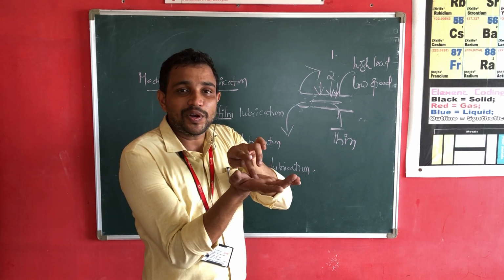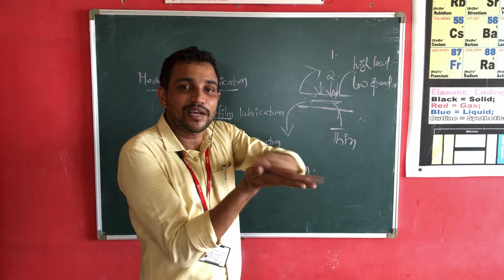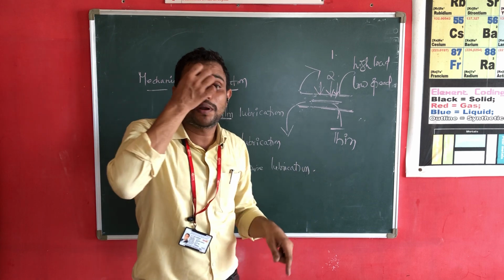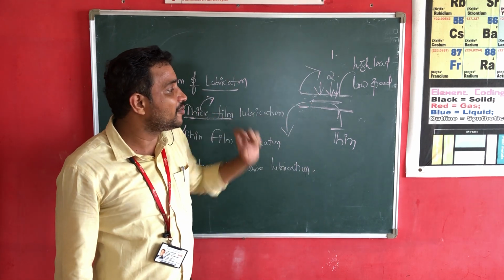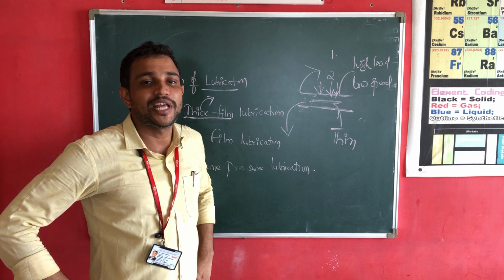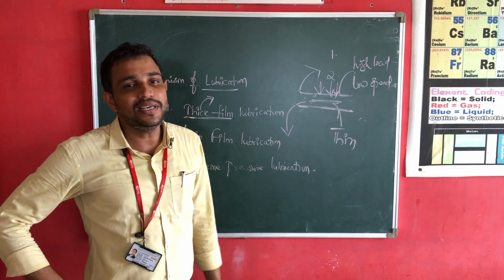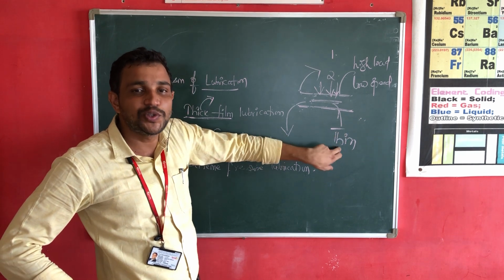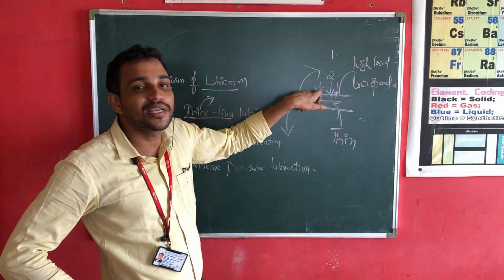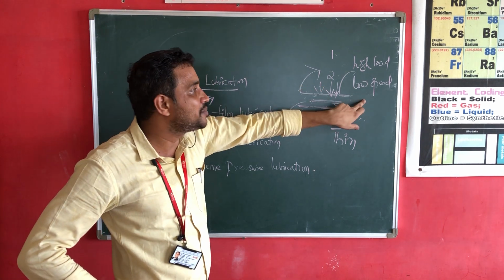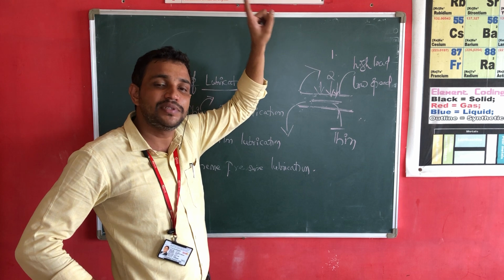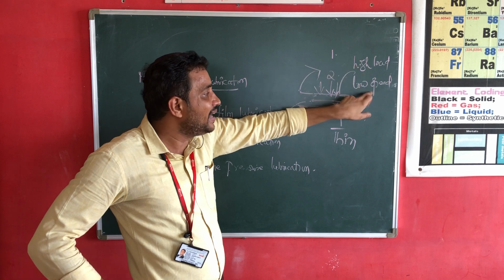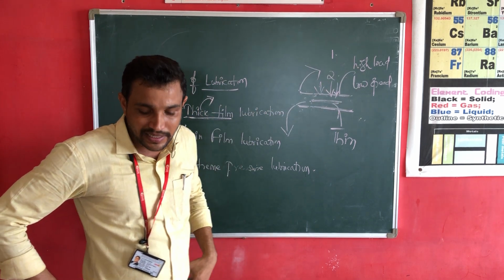Again, this may spill out when the machinery parts are working with high speed, but here the machinery parts are working with low speed. So there is no problem of spilling out of lubricating oil from the machinery parts. So the machinery part will be safe. Thin film lubrication is the mechanism of lubrication used when the machinery parts are working with high load and low speed. Thick film lubrication is the one used when the machinery parts are working with low load and high speed. Right guys?